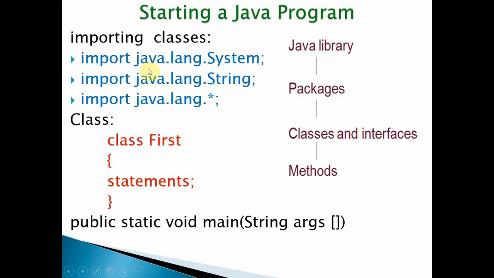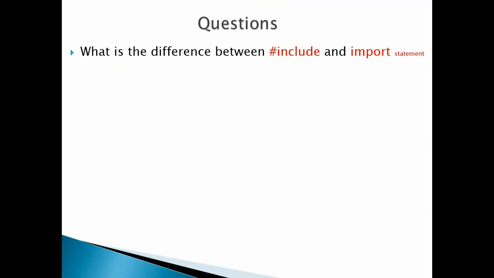Whenever we call that package or file, it will execute over there. Only the result, which may be 10 lines or 20 lines, not the entire file. So in C the entire code is copied from the header file to the source file, but in Java only the result is copied from the package to the source file. That is the difference between the include and import statements.